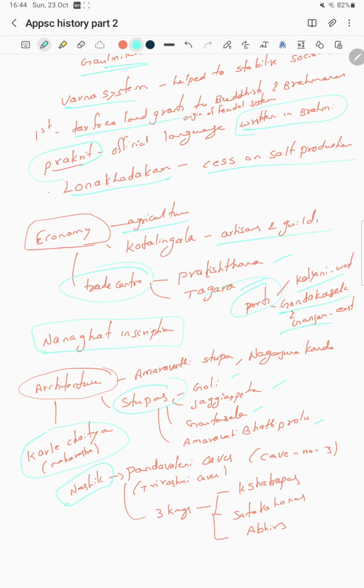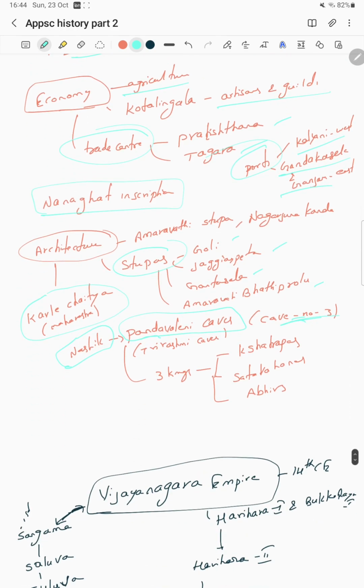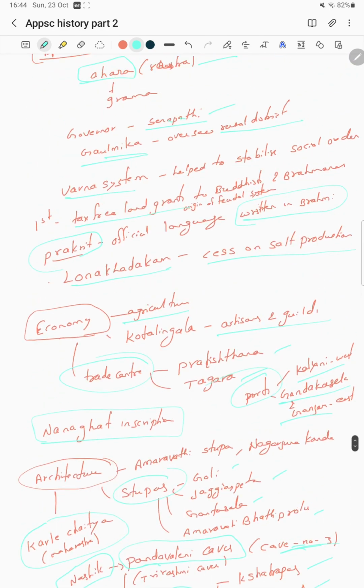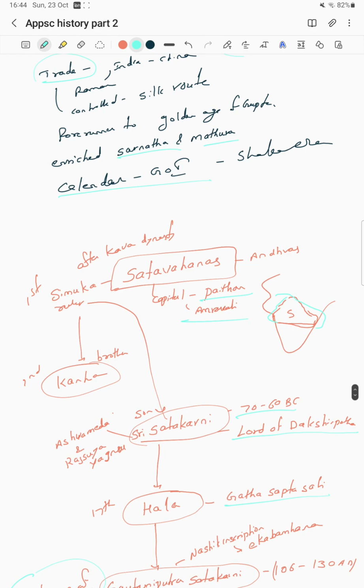In Nashik, the Pandavleni caves, cave number 3. The Pandavleni caves are also regarded as Three Rashmi. They are known as Three Rashmi, meaning three kings: the Kshatrapas, Satavahanas and Abhirs. This much only regarding the Satavahanas.